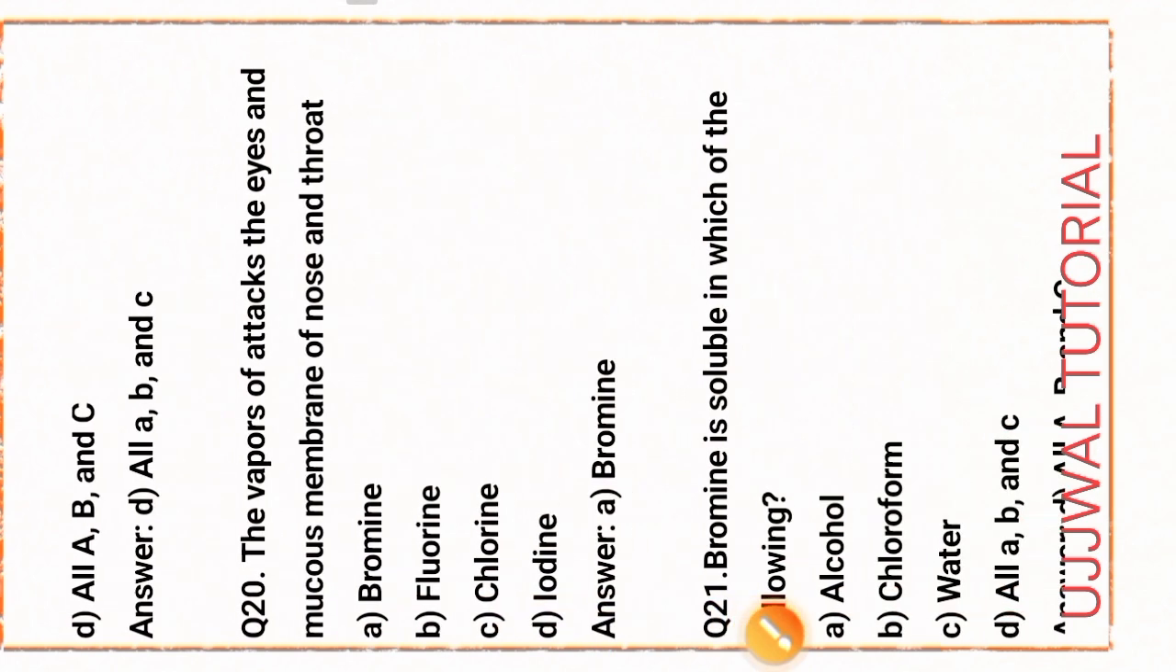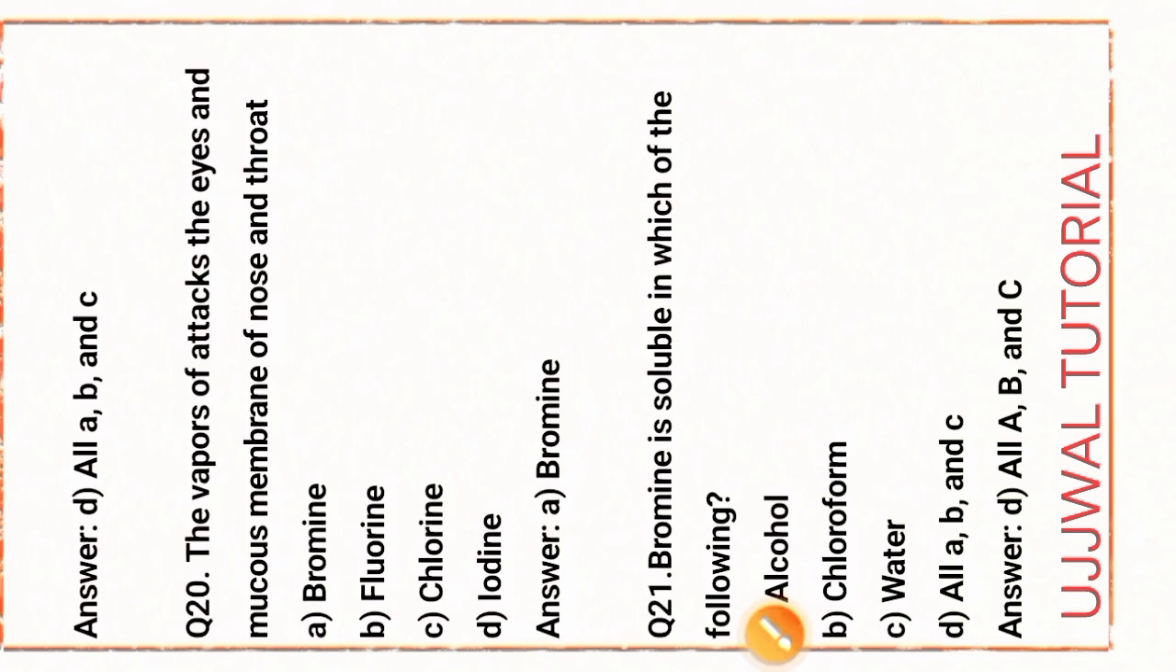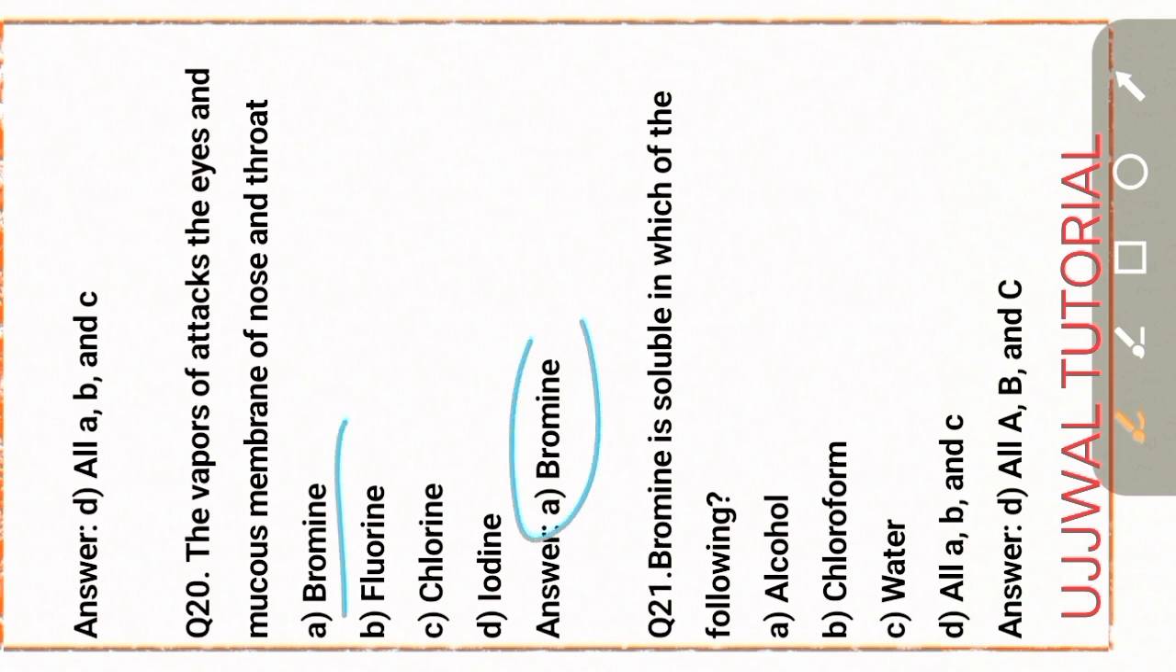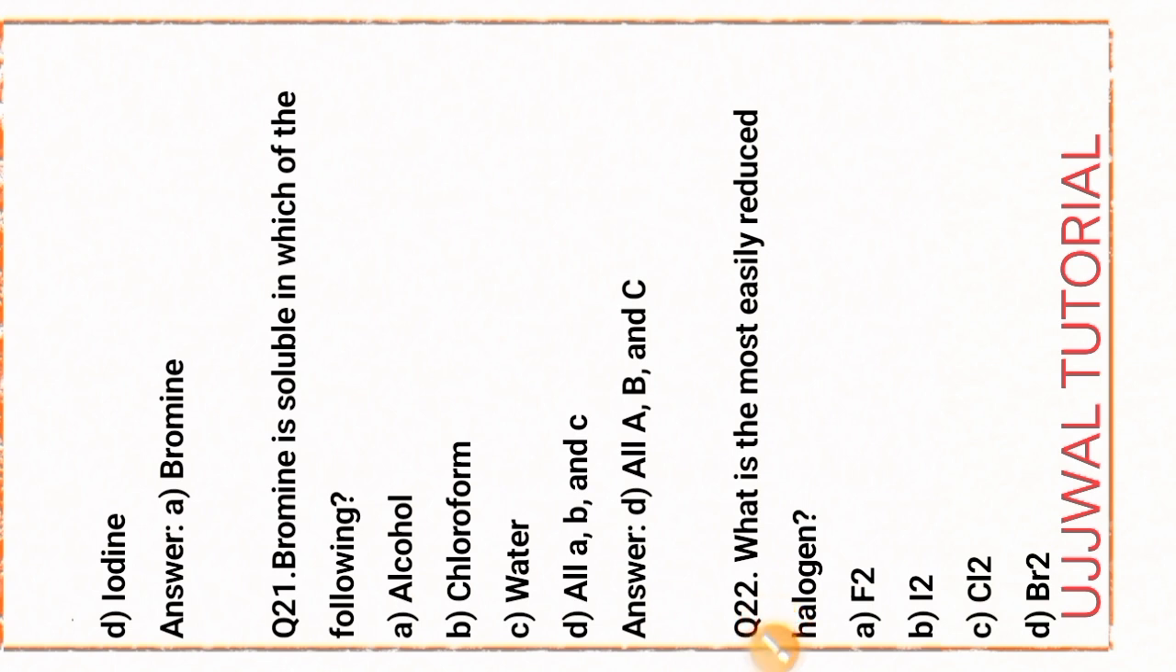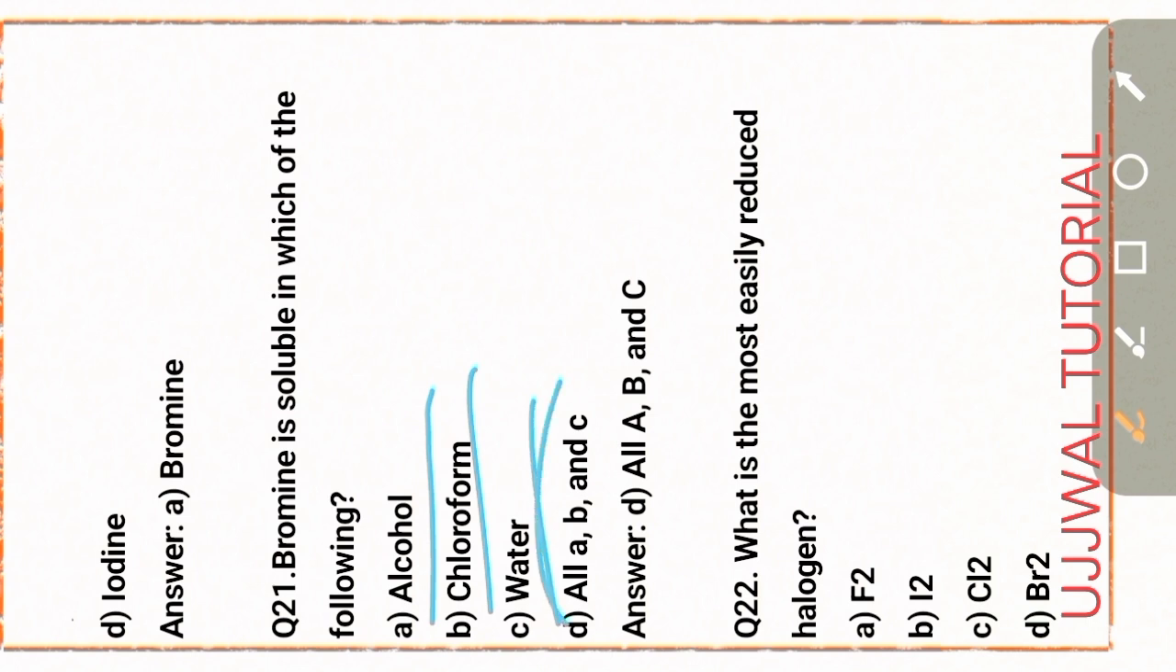Next question, question number 20. The vapor of this attacks the eyes and the mucous membrane of the nose and throat. That is option A, bromine. Bromine is the right answer. Next question, bromine is soluble in which of the following? Options A, B, C. Option D is the right answer. That is alcohol, chloroform and water.